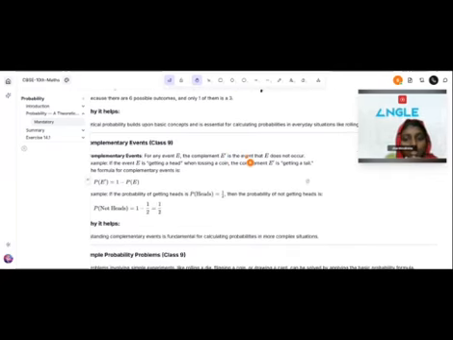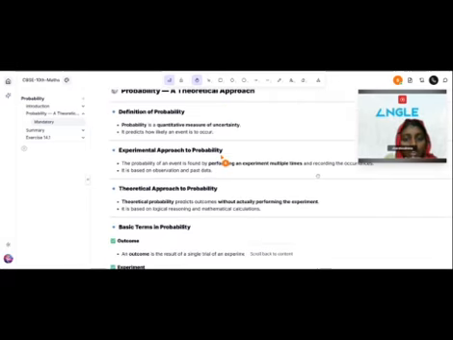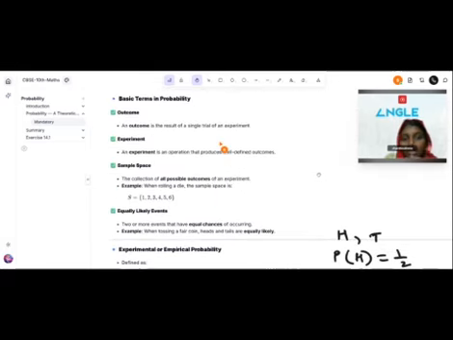Firstly, we learn about some basic terms of probability. The first one is outcome. An outcome is a result of a single trial of an experiment. Example, a coin is tossed. We get head or tail. Head and tail are the outcomes.